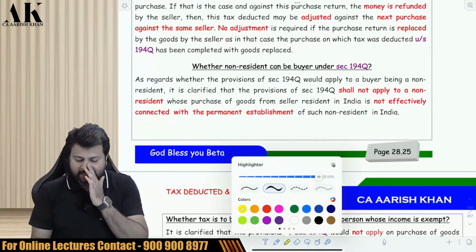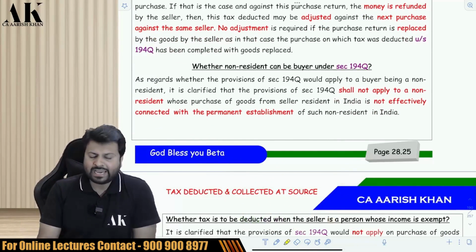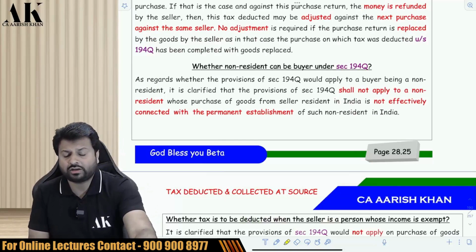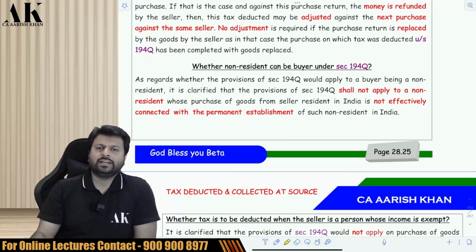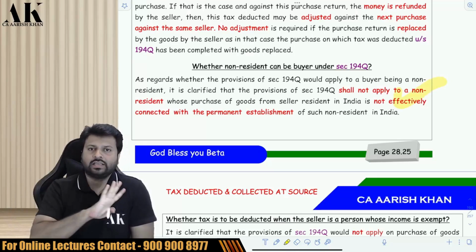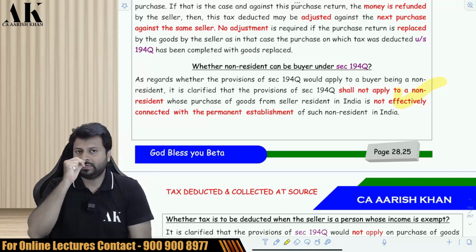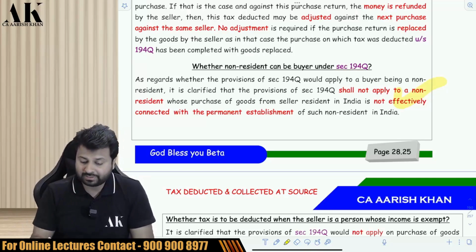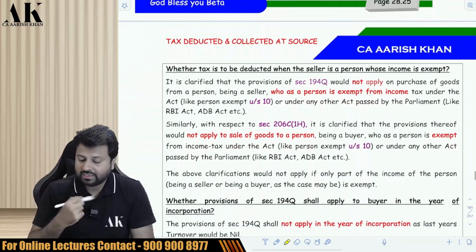Okay, next. Can a non-resident be a buyer or not? Yes, even a non-resident can be a buyer, but if a non-resident does not have a PE in India, then that non-resident cannot be considered as a buyer. It means for the non-resident to be called a buyer, that non-resident should have a permanent establishment in India. Check it over here.